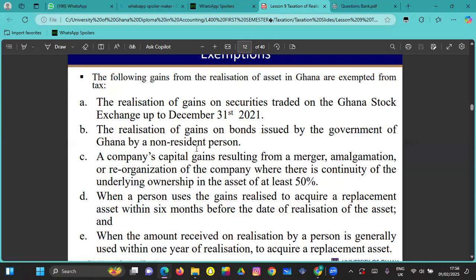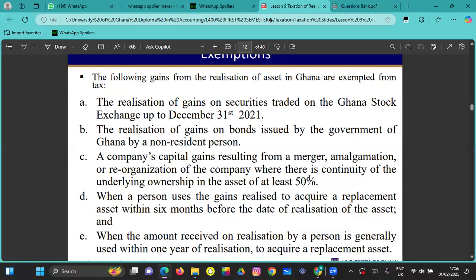If it is a resident person, it is not exempted. But if it's a non-resident person, then it is exempted. Then we also have a company's capital gains resulting from a merger, amalgamation, or reorganization of the companies where there is continuity of the underlying ownership in the assets of at least 50%.